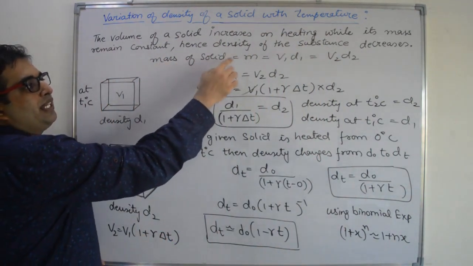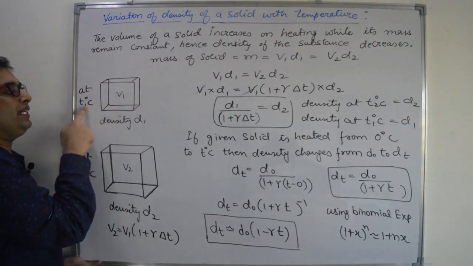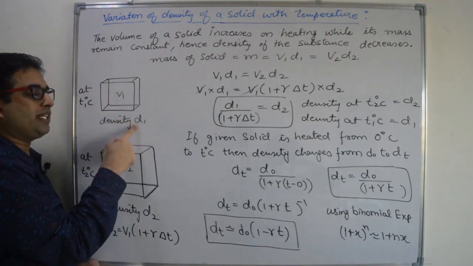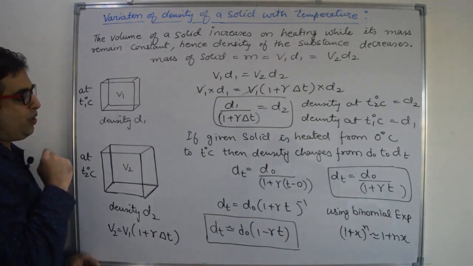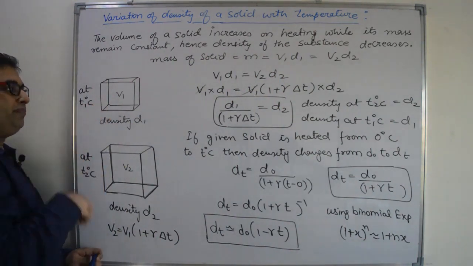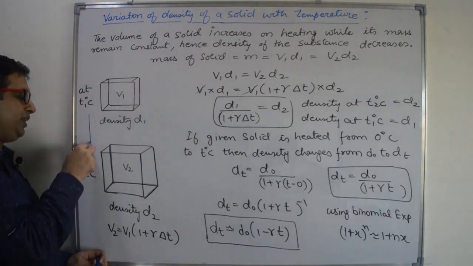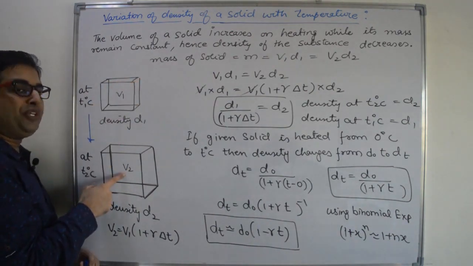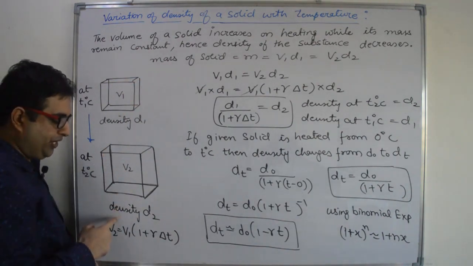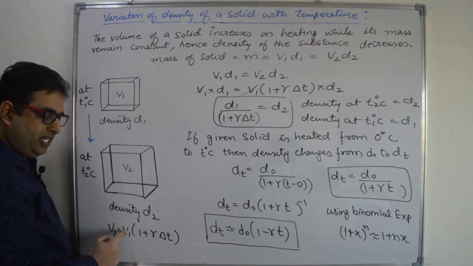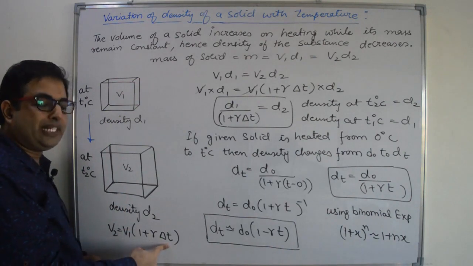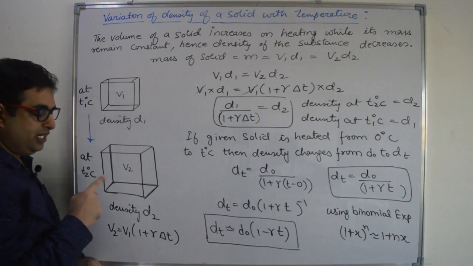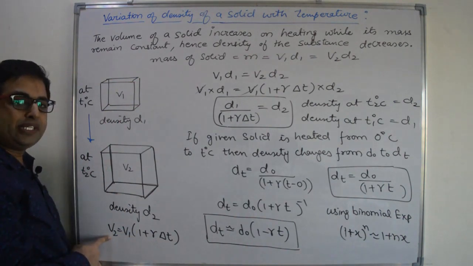Mass of the solid is, let us suppose, m. And at T1 degree Celsius, volume of the solid is V1 and its density is D1. Now, as we increase the temperature from T1 degree Celsius to T2 degree Celsius, the volume will expand and it becomes V2. What is the value of V2? V2 is V1 into 1 plus gamma into delta T, the volume expansion. And this is the final volume of the solid at T2 degree Celsius.